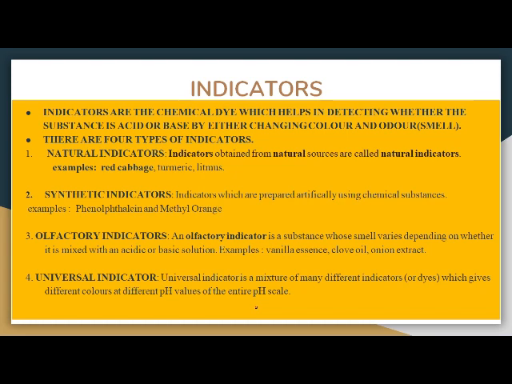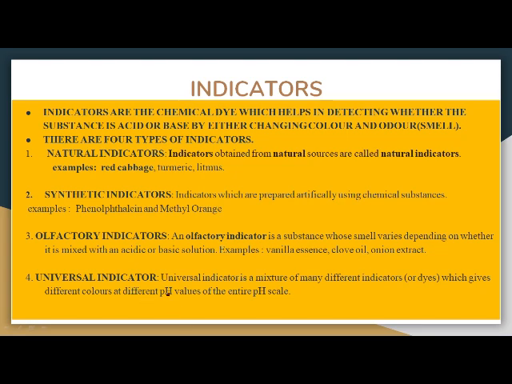In your lower classes, you must have come across the term indicators. So what are indicators, students? Indicators are basically chemical dyes which help in detecting whether the given substance is acid or base. But how are they going to do that? They are going to do that by changing the color and the odor of the substance.